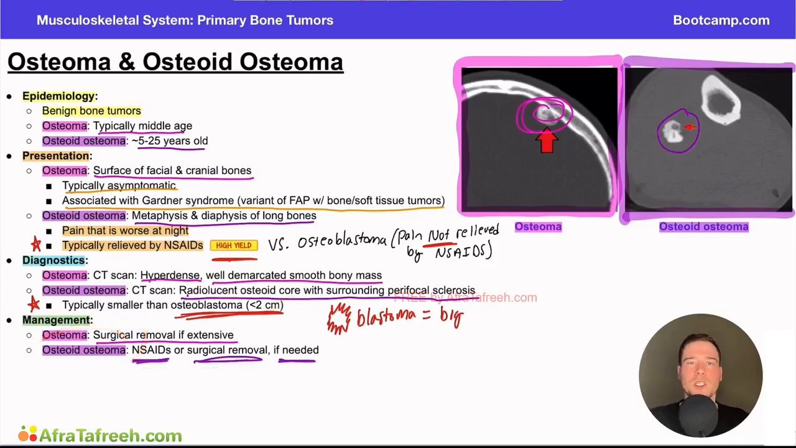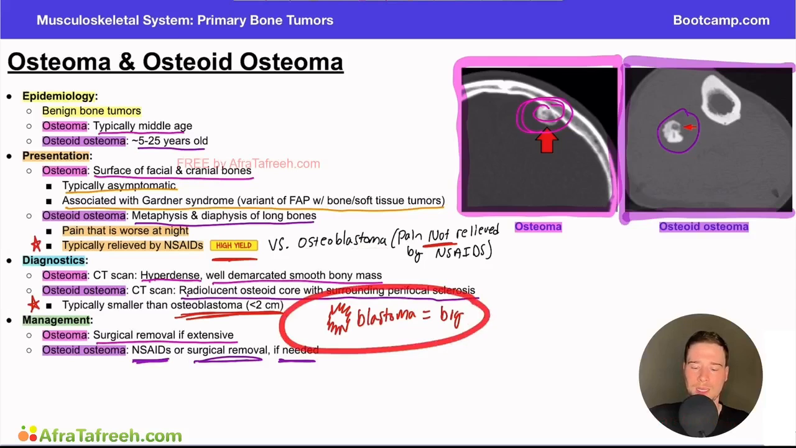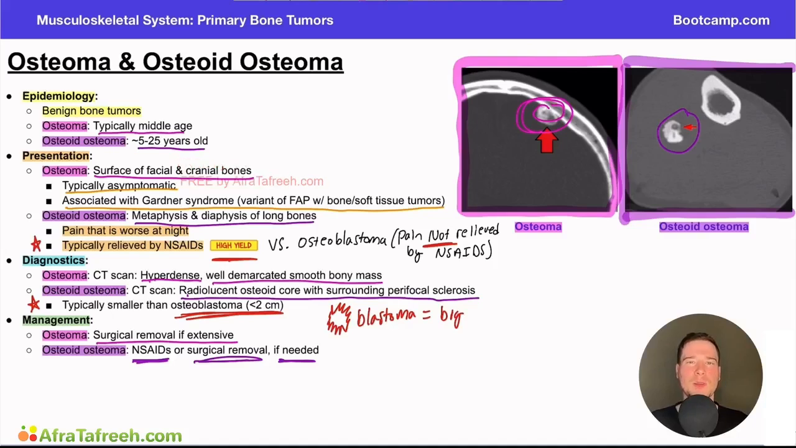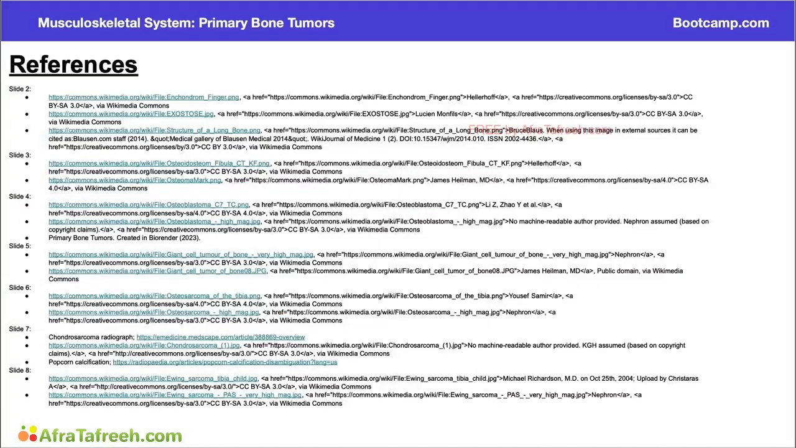Why is this important? Because we're going to talk about contrasting it with a different bone tumor in an upcoming video, the osteoblastoma. Osteoblastoma is not relieved with NSAIDs. Osteoblastoma, again, blast big, is typically greater than 2 centimeters versus the osteoid osteoma, which is relieved with NSAIDs, and it is typically smaller, typically less than 2 centimeters. So these are a good way to differentiate these in your mind as key defining characteristics.